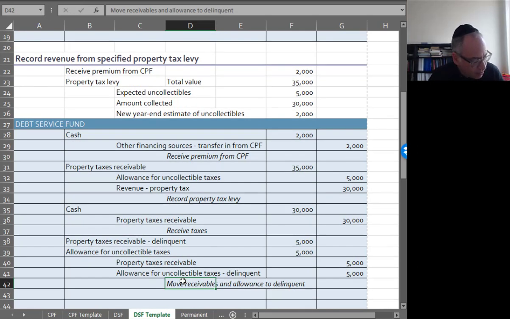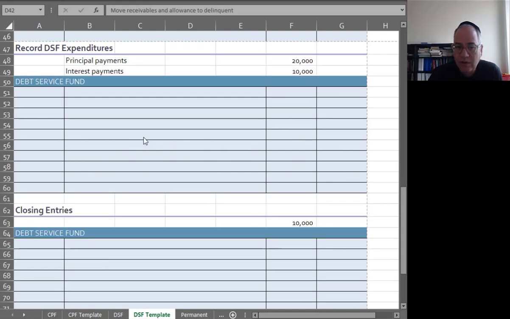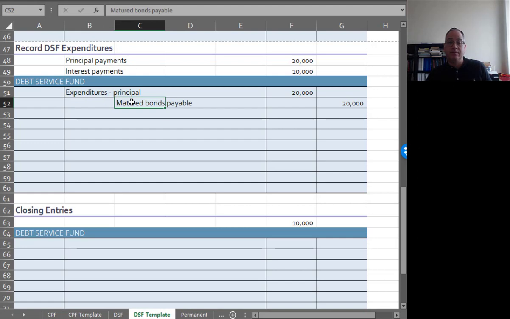Next, let's expend some money. So I'm going to make principal payments of $20,000 and interest payments of $10,000. This is going to be an expenditure because we never had these debts in this general ledger, in this fund in the first place. So when we spend money, it's just an expenditure like everything else, which should really seem strange to you after all the financial accounting that you've been doing. So we debit expenditures now and we create the payable. And then we're going to pay off this payable. And the reason why it now becomes an expenditure is because the payable now becomes due.